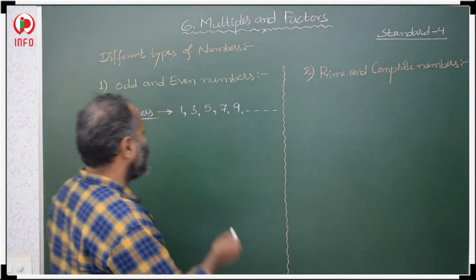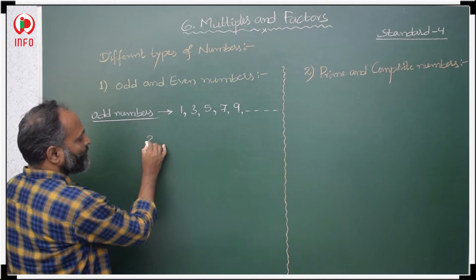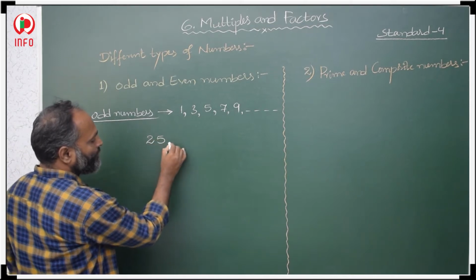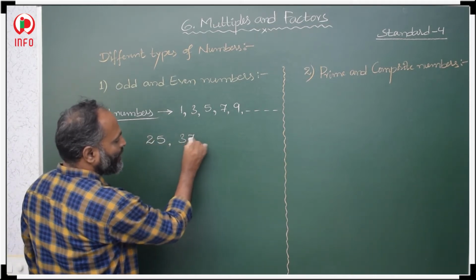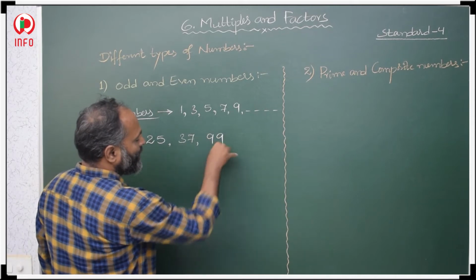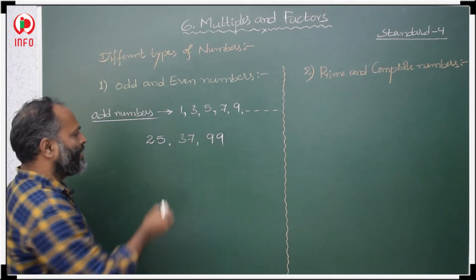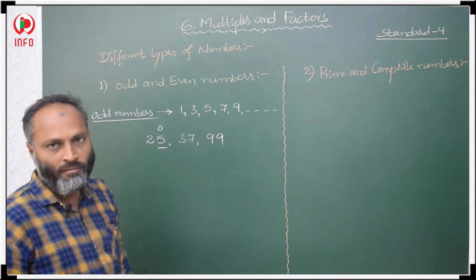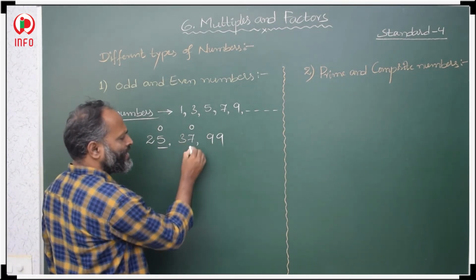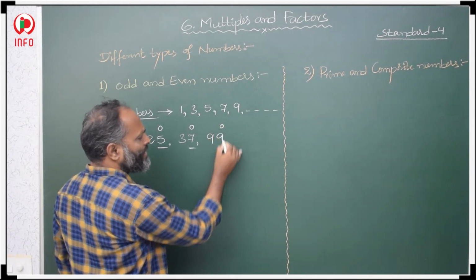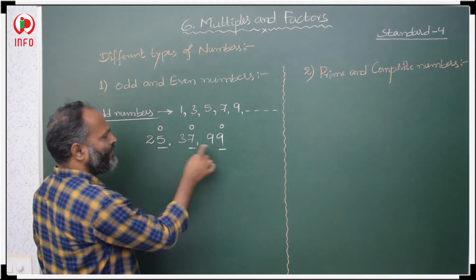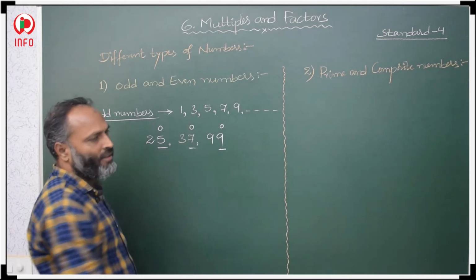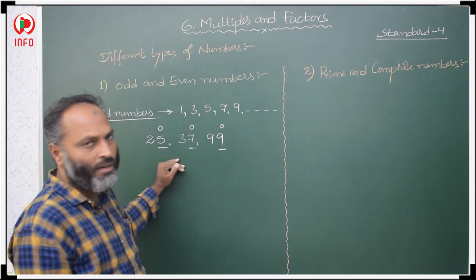Suppose a 2 digit number like 25, 37, 99. In this type of numbers, we have to check what is there in the ones place. Here in the ones place 5 is there, here 7 is there, here 9 is there. These 5, 7, 9 are odd numbers, so these numbers are odd numbers.